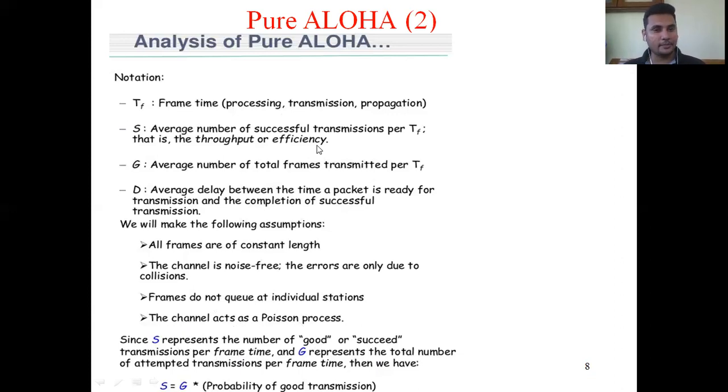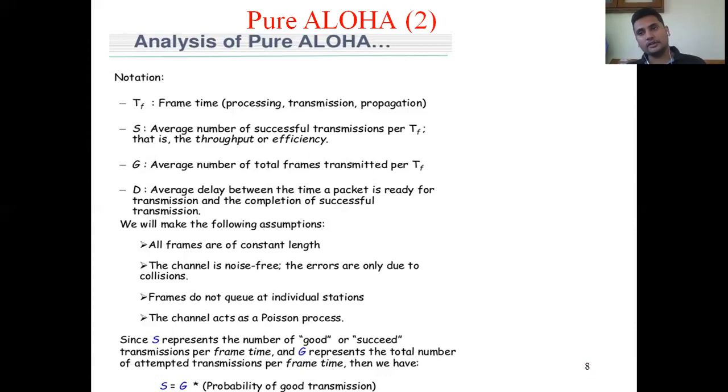S is the average number of successful transmissions. S represents the number of good or successful transmissions per frame time, and G represents the average total number of attempted transmissions per frame time. Then S is equal to G times the probability of good transmission. So S is equal to G star. S is successfully transmitted frames.